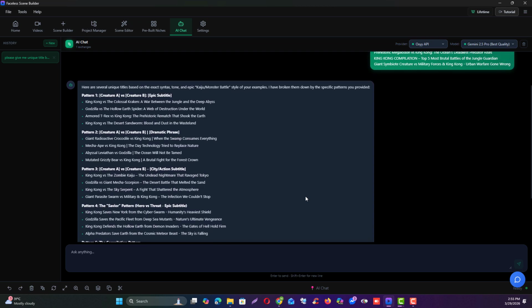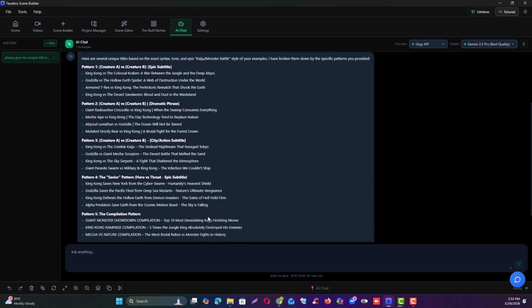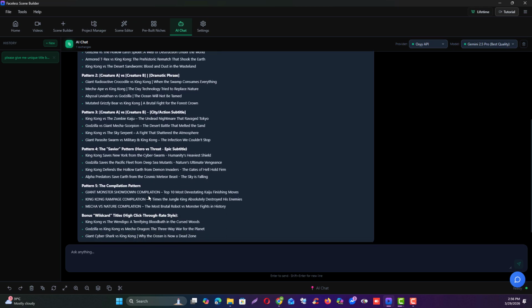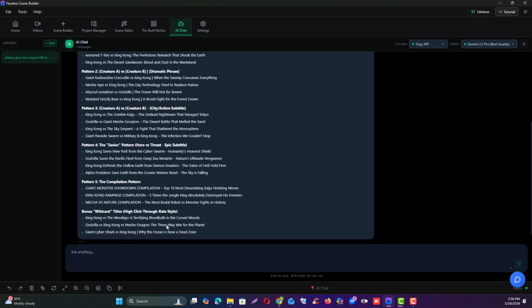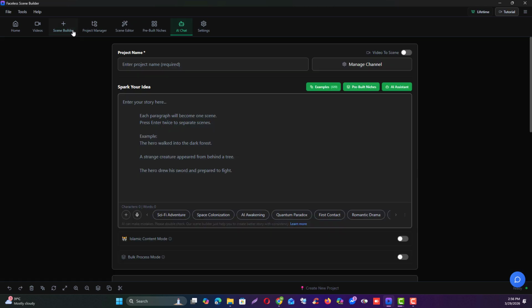Then you'll see that it has given you many unique titles based on this pattern. For example, it has divided them into creature A versus creature B fight, or here, your savior pattern. It has given some titles with hero and threat type patterns. After that, it has given some completion type titles and some wildcard type titles. It will give you similar ones based on your niche.